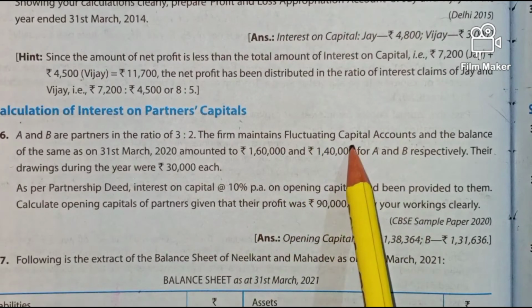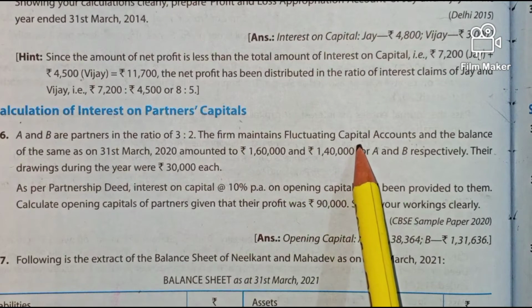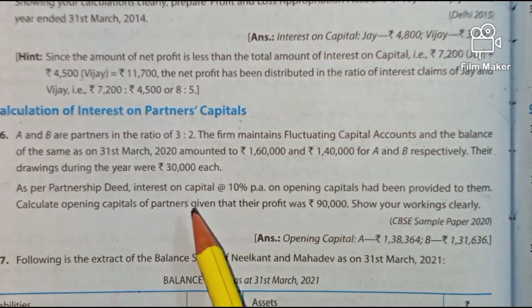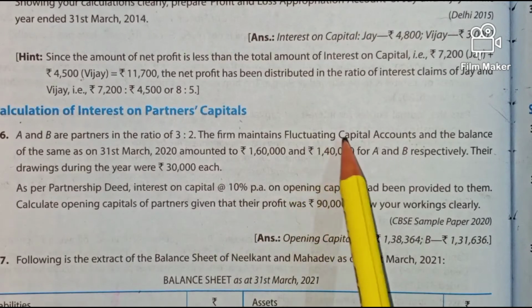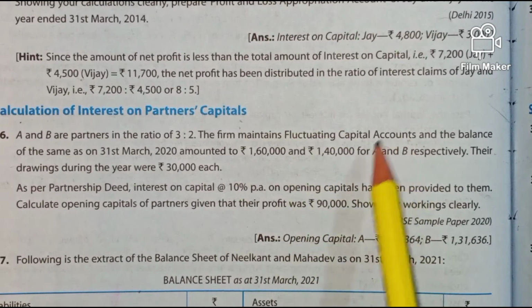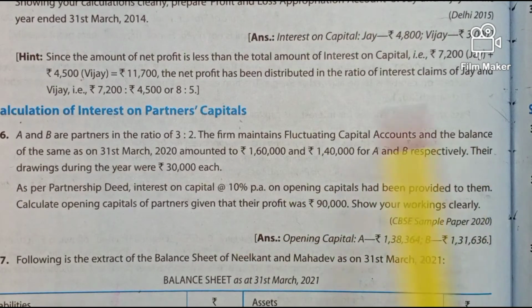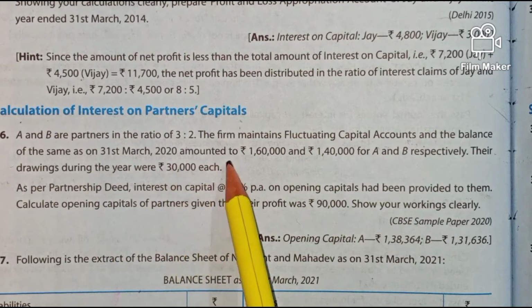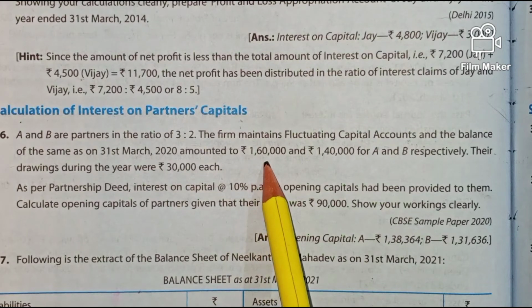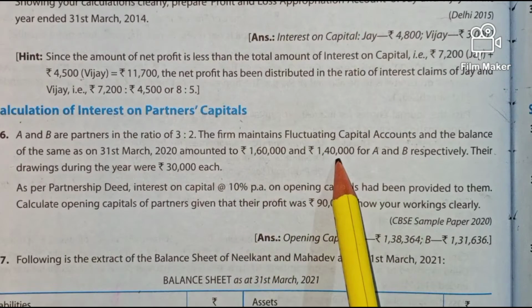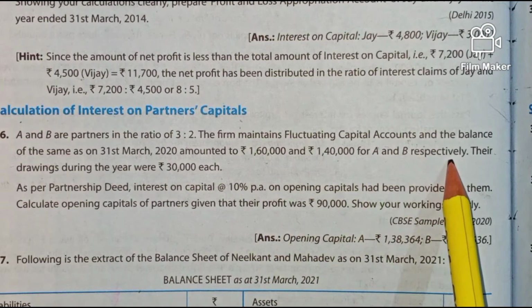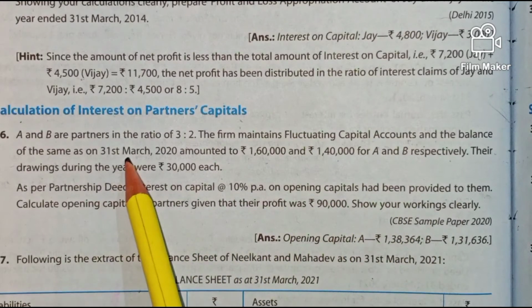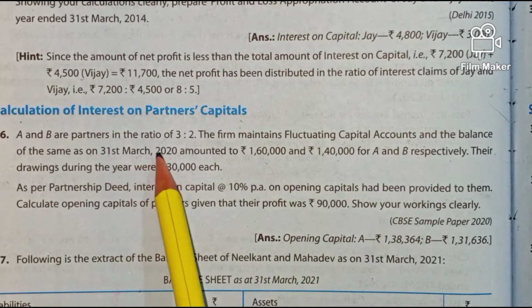There are two methods of maintaining the capitals of the partners. One is the fixed capital account, another one is the fluctuating capital account method. And the balance of the same as on 31st March 2020 amounted to rupees 1,60,000 for A and 1,40,000 for B respectively. So what they are saying is 31st March 2020, that is the closing date.